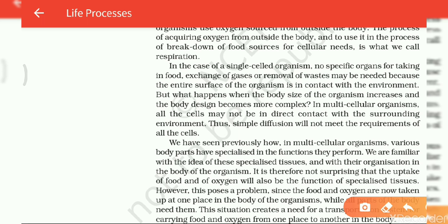Okay, see here, when the body size of the organism increases and the body design becomes more complex, like in multicellular organisms, no, here it is a single celled organism, it means a unicellular organism. Then what happens in multicellular organisms? All the cells may not be in direct contact with the surrounding environment. The simple diffusion will not meet the requirement of all the cells. Then we can say that the diffusion process can take place only in single celled organisms. The diffusion process cannot take place in a multicellular organism.